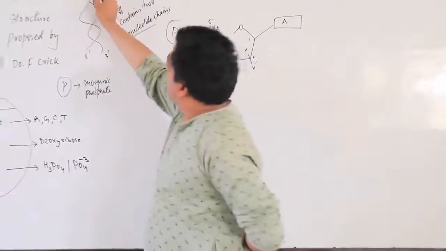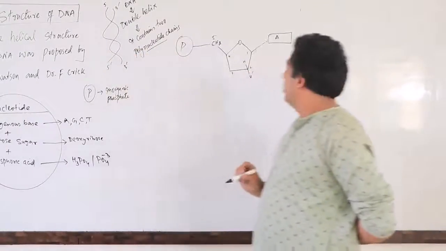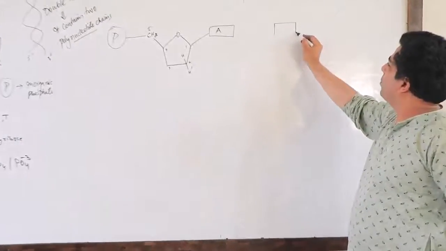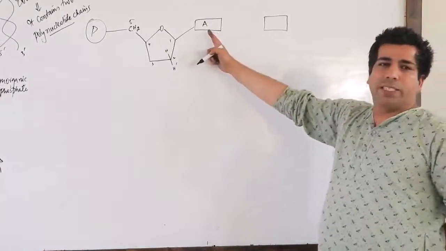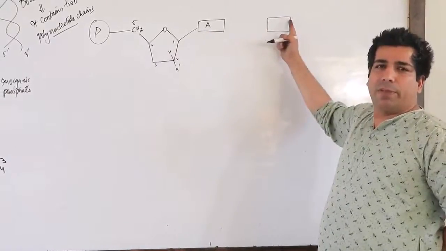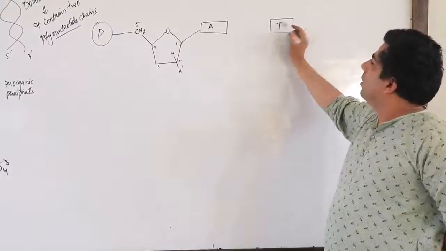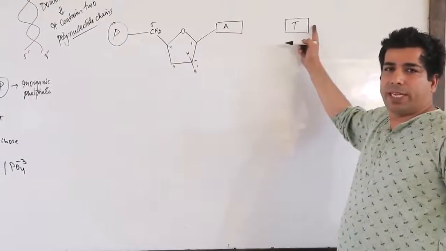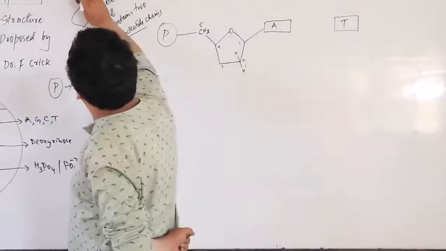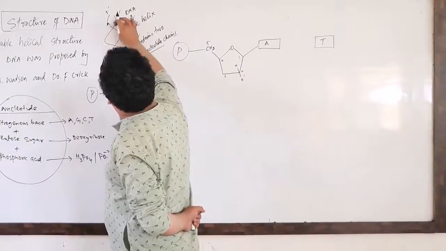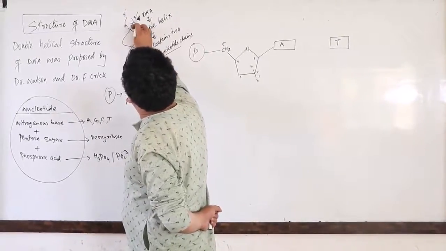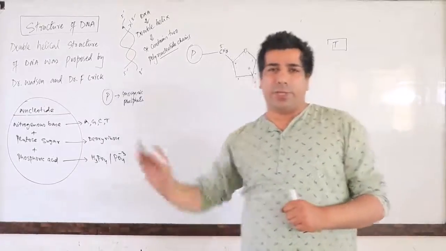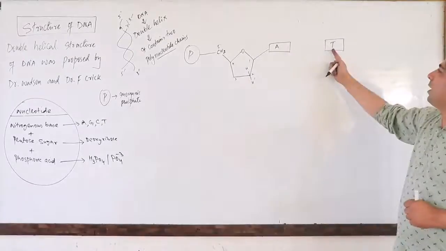We have here two strands basically. So let me draw one more strand on this side. Let me take a nitrogenous base here. Remember always, for adenine, the opposite base will always be thymine. If I have adenine in this one strand, the opposite base will always be thymine. So adenine and thymine will always be opposite to each other in a DNA structure. So if there is adenine here, there will be thymine.